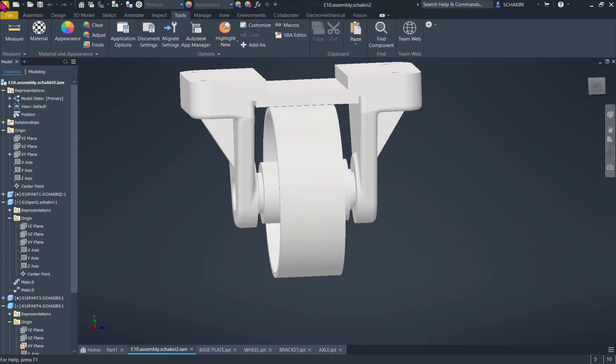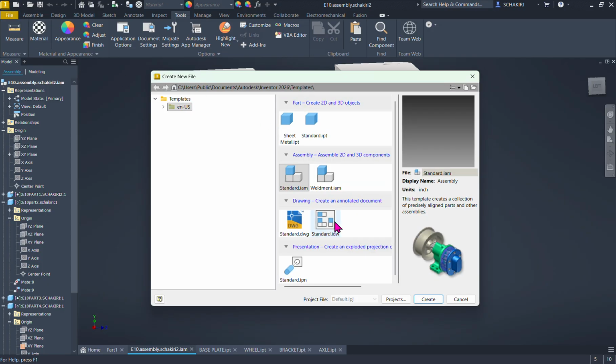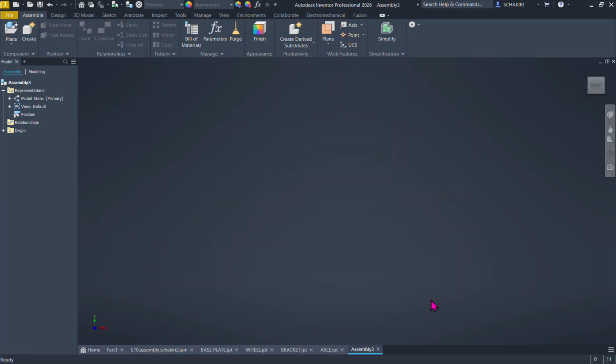So let's start. First of all, we're going to create a new file, but this time it's not an IPT file, it's the IAM file. It's this assembly, 2D and 3D components, standard.iam. So we hit this one and create.